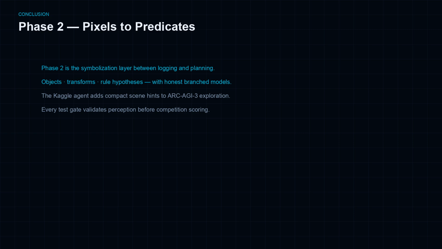The Kaggle notebook deploys compact object hints to ArcAGI3. Every testing layer, bootstrap, self-test, parquet gate, library tests, and scoring, validates the observation engine before competition. Transition-centric adaptive reasoning remains the core. Object-centric structure is how those transitions become understandable.